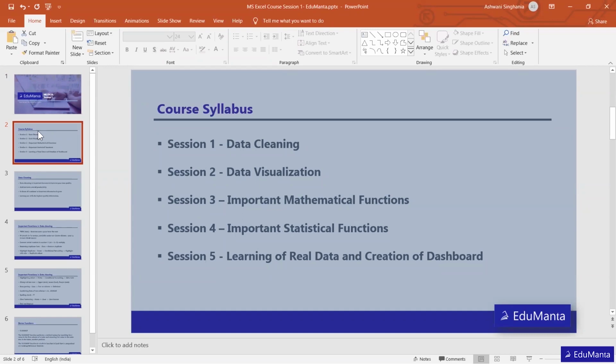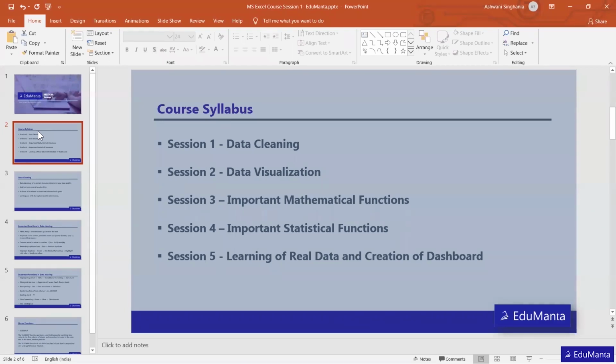After that we also have a bonus function which may not be directly related to data cleaning, but it's very useful. So we'll learn that in every session. After every session we will do something bonus, which is a part of the advanced Excel course. We are simultaneously taking one function in each session so that you can get something extra from this particular course.